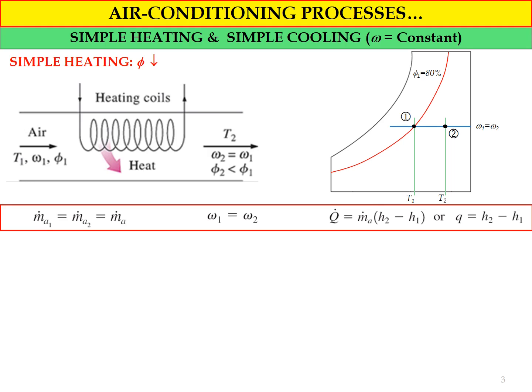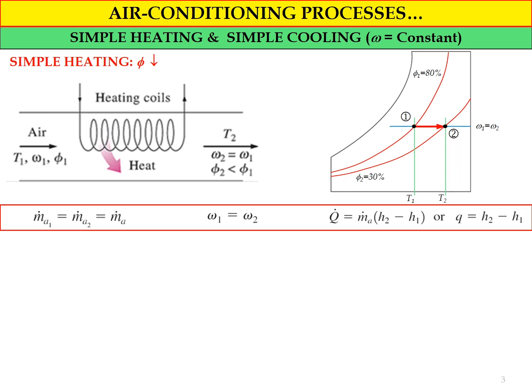Let's say the value of psi 1 equals 80%. Due to the heating process, we will get the value of psi 2 less than psi 1. So in this process, we just write down the value of psi 2 equal to 30%, just as an example to show that the value of relative humidity is reduced during the heating process.